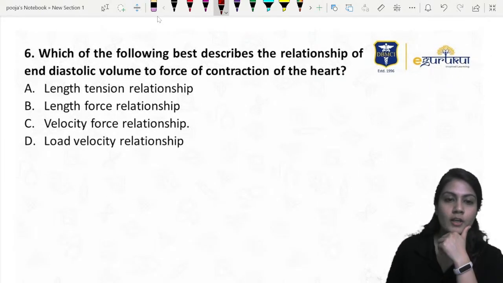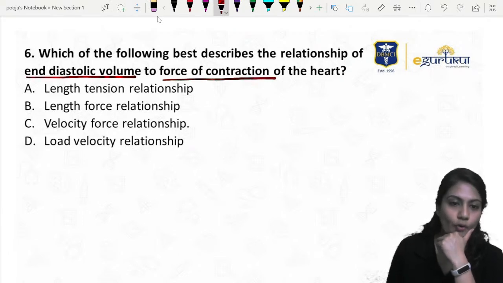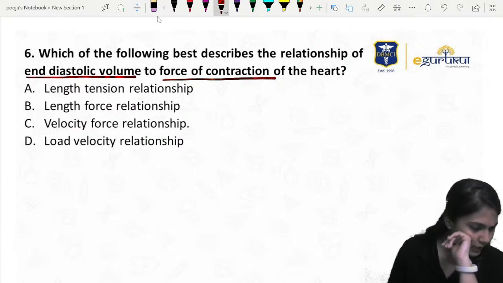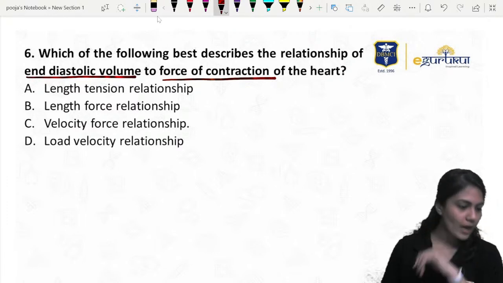Okay, let's move on. Which of the following best describes the relationship of the end-diastolic volume to the force of contraction of the heart? Only one relationship we study. You know that, right? Chalo, give the answer.